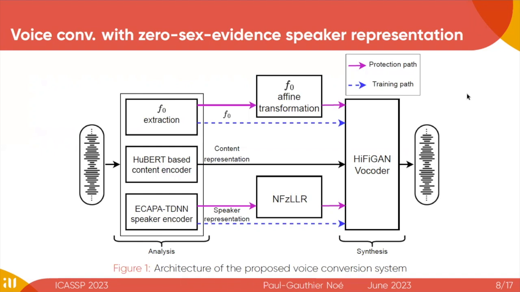Here we assume the content representation to not contain any information about the sex of the speaker. And we apply transformation only on the F0 trajectory and on the speaker embeddings. For the F0, we apply an affine transformation. And for the speaker embeddings, we apply the discriminant zero LLR based protection that we proposed in the previous paper.